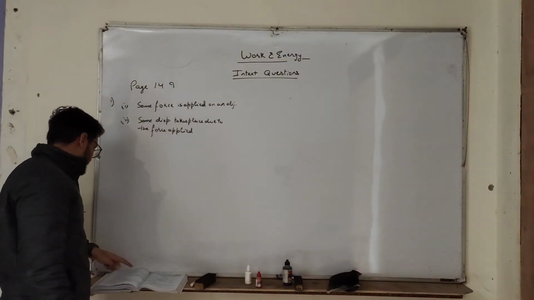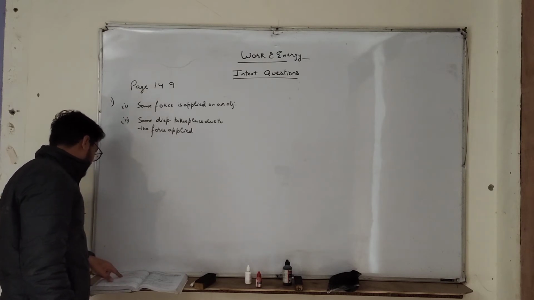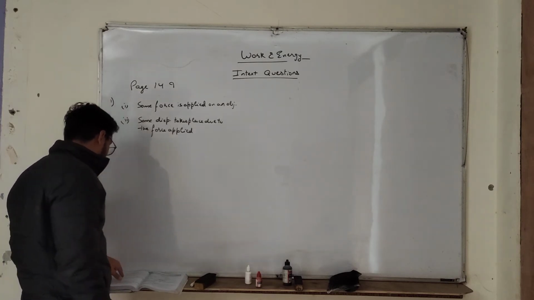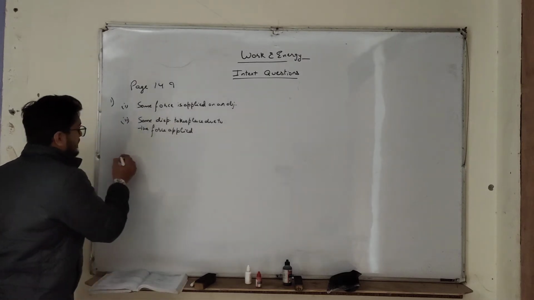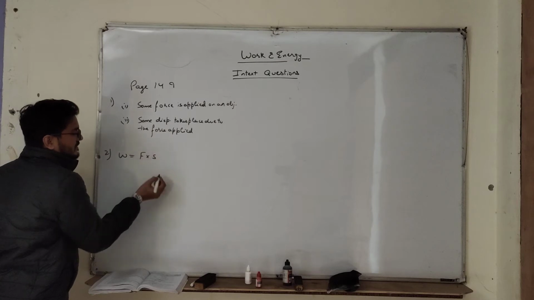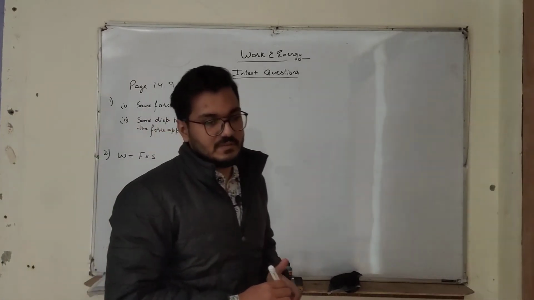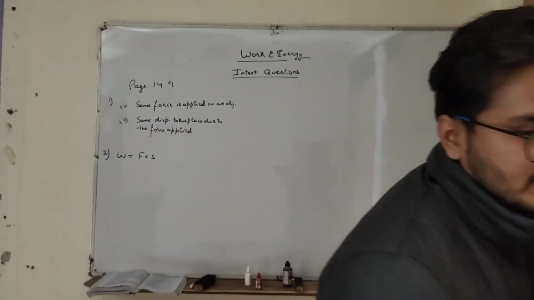Second, write an expression for the work done when some force is acting on an object in the direction of its displacement. So we know that the work done is equal to force into displacement, simple, where F is force and S is displacement, right?